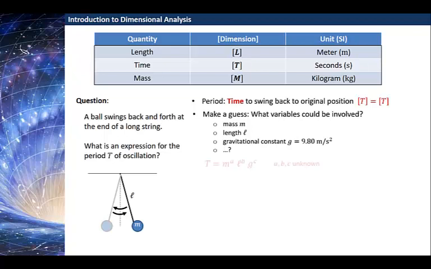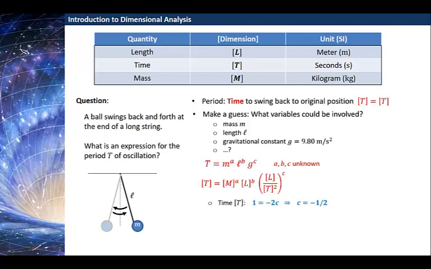And so we would then make a guess that the period is written as mass to the power a, length to the power b, and gravitational constant to the power c, where a, b, and c are all unknown. Converting that into dimensions, that says the dimensions of time on the left-hand side are dimensions of mass to the power a, dimensions of length to the power b, and dimensions of length per time squared, all to the power c.